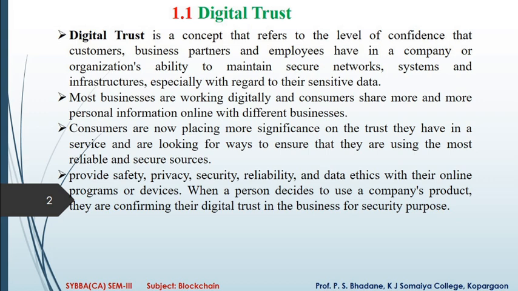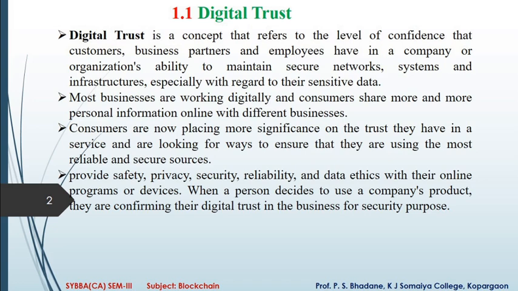In the system, the companies provide safety, privacy, security, reliability, and data ethics with their online programs or devices.